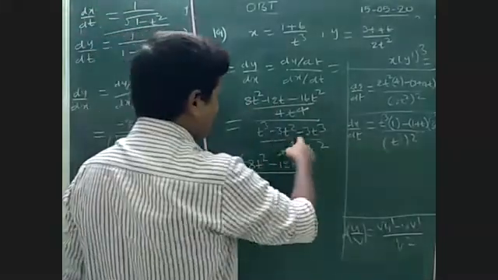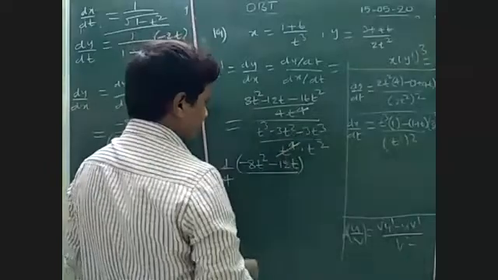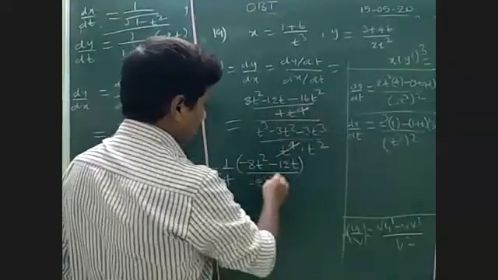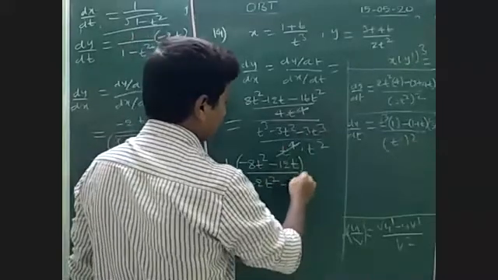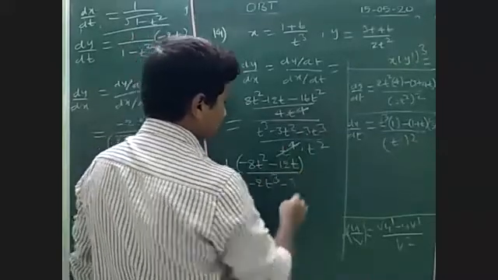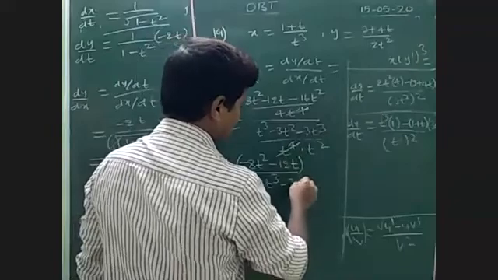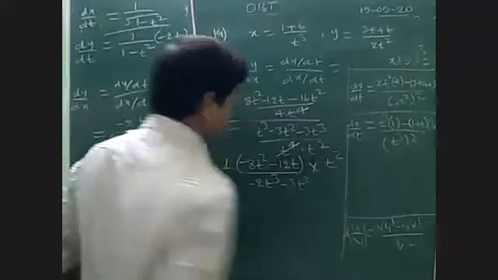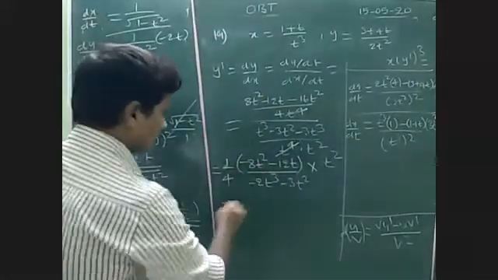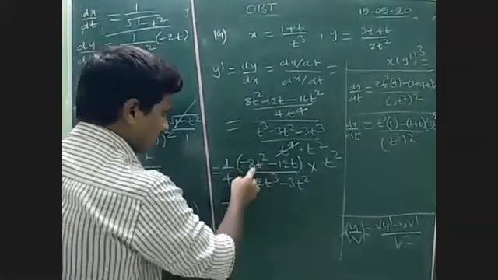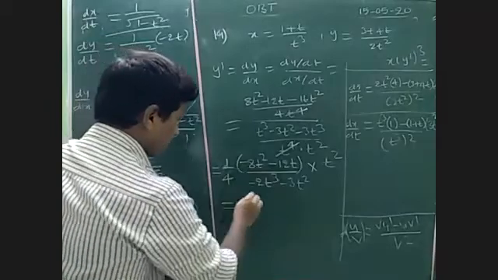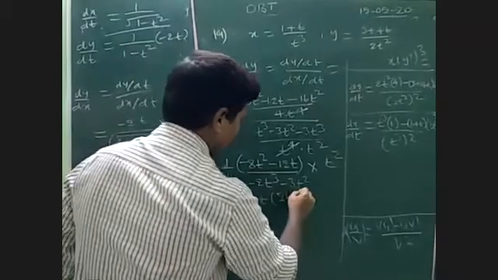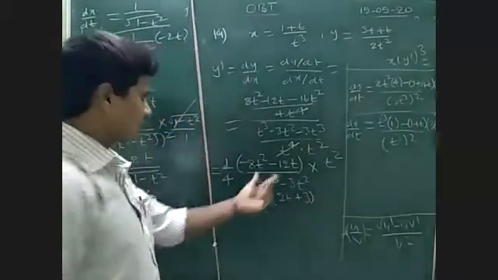What is the remaining value? Minus 2t square minus 3t cube in the numerator, and 3t square; this remaining t square becomes numerator. What is common here? 4t is common, remaining here 2t plus 3. Yes, 2t plus 3.